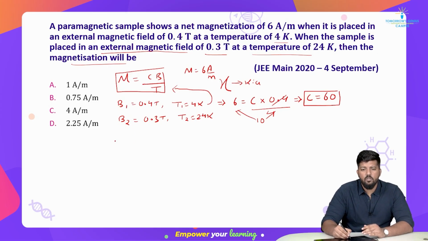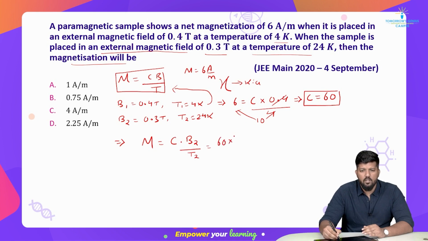So put it in B2, and the story is over. So what will I get? The magnetization M, again for my C dot P external, which is B2 by T2, which is my C again 60 multiplied with B2, which is 0.3 divided by 24.